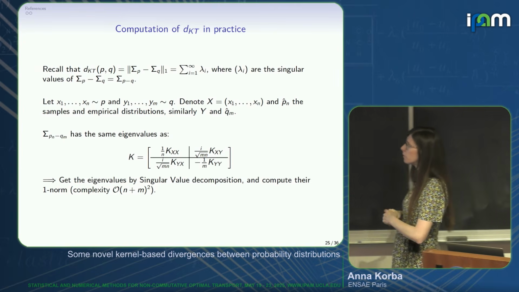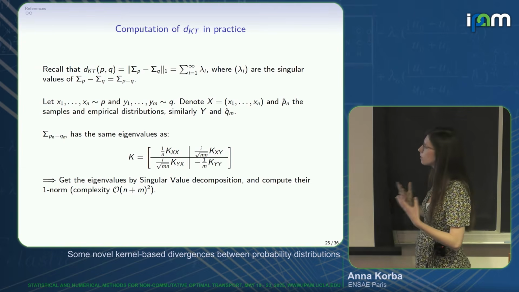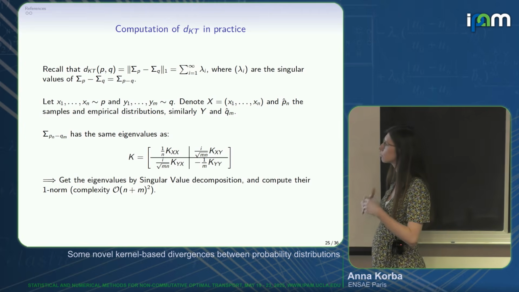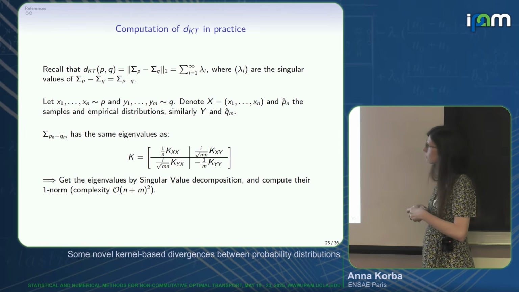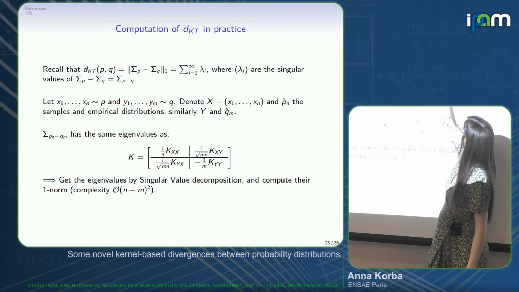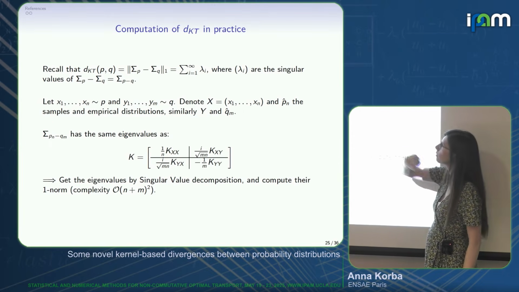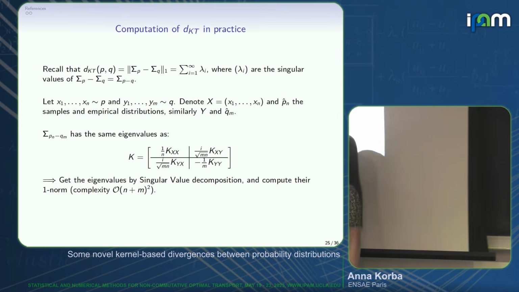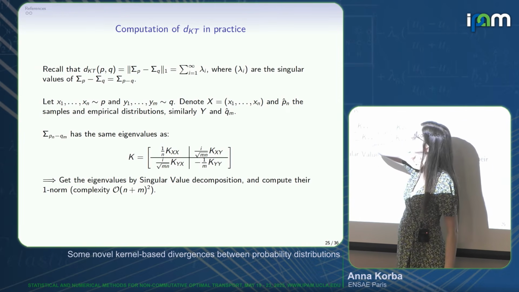Very briefly, it's easy to compute this thing in practice with similar tricks as we've seen for the KKL. You just simply need to construct the appropriate Gram matrices. If you think about what it is, you need to get the singular values of this operator, sigma p minus q.